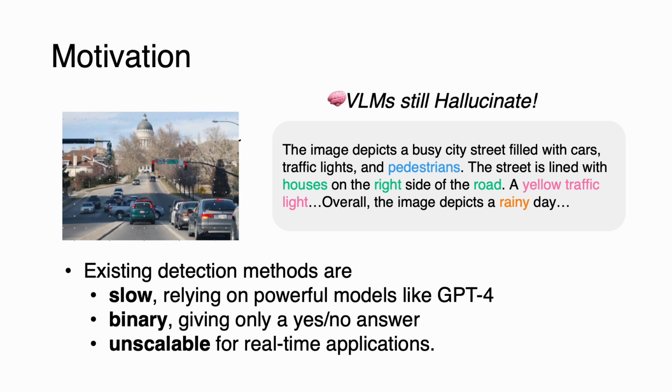We aim to go further, to localize hallucinations at the token level in a scalable and interpretable way. Our goal is to build a dataset and model that detect hallucinations in a fine-grained, fast, and scalable manner.